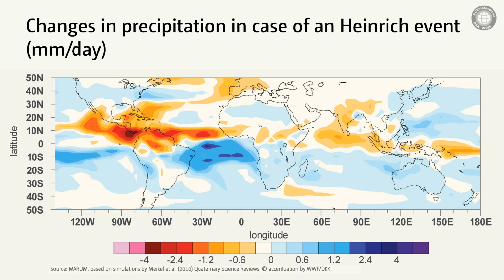Moreover, we can also see that the precipitation changes are not only confined to the Atlantic region, but rather affect the entire tropics, for instance in the Pacific region, and they can even reach the Indian and Asian monsoon regions. In the end, we can then compare such model results with results from reconstructions, for example from marine sediments.